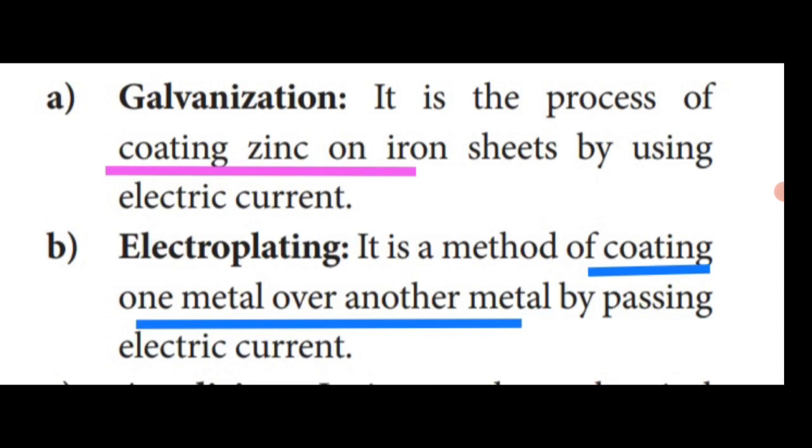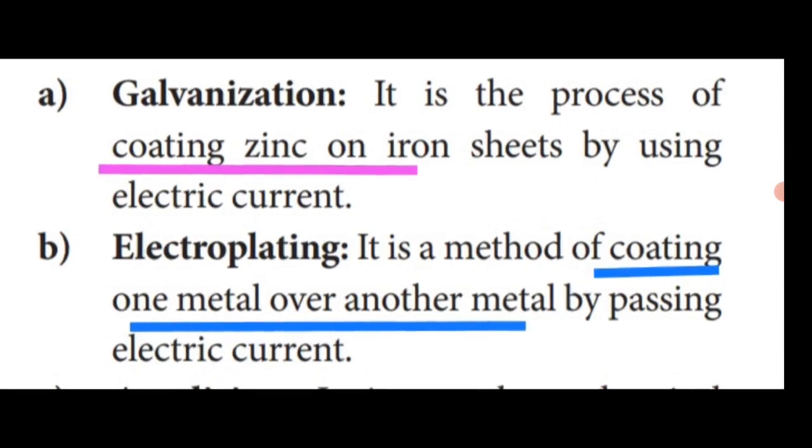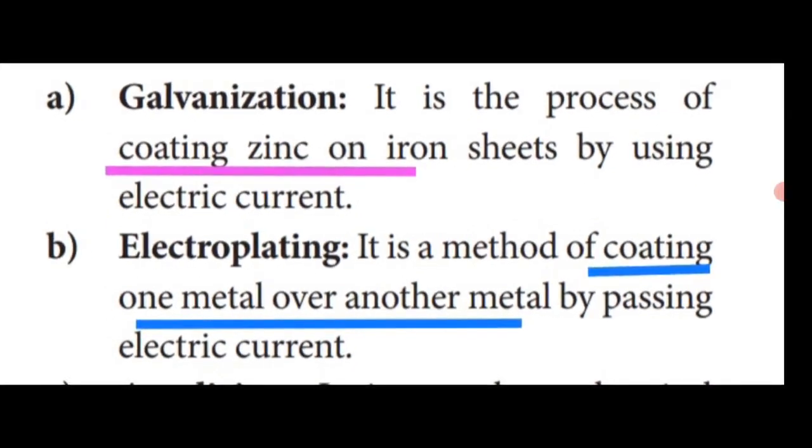The second method is electroplating. It is the method of coating one metal over another metal by passing electric current. Coating one metal over another metal using electric current is electroplating.